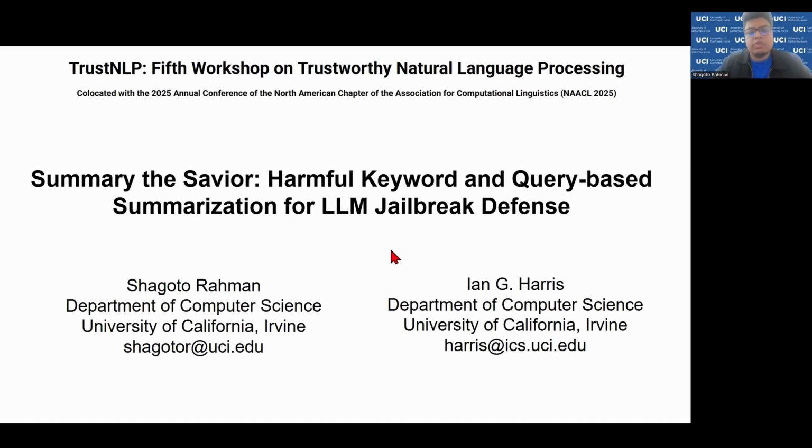So now I'm going to present our paper, Summary the Savior: Harmful Keyword and Query-based Summarization for LLM Jailbreak, which has been accepted at TrustNLP and which is also collocated with NAACL 2025.